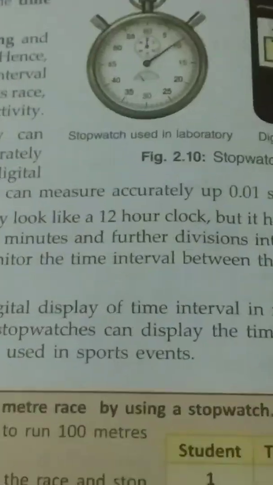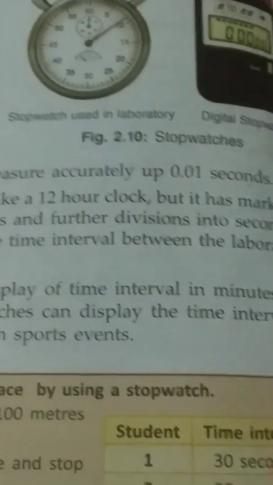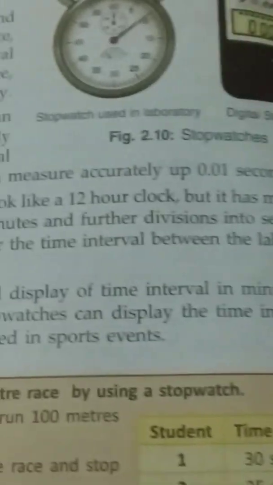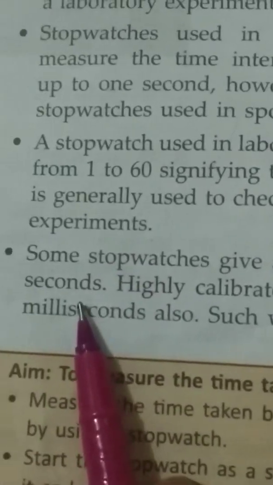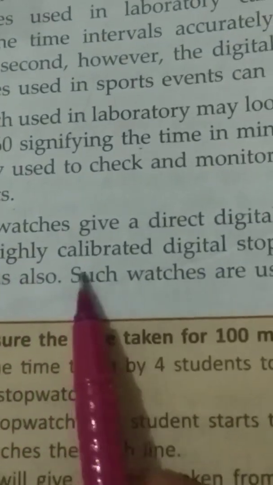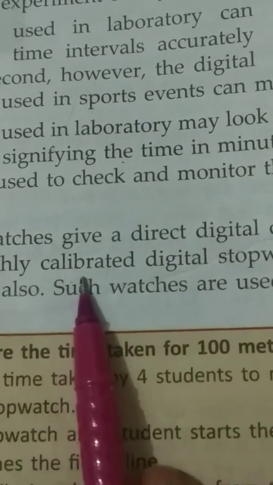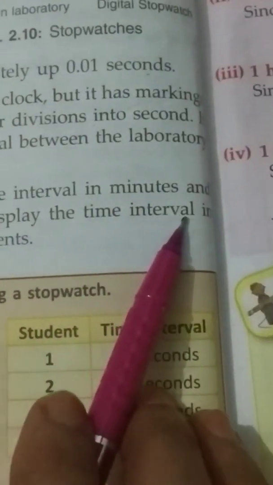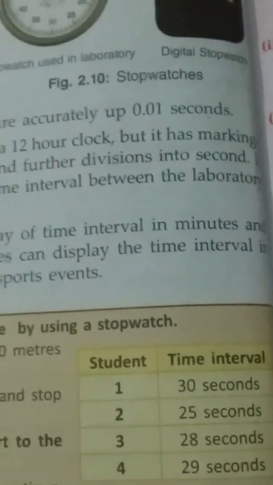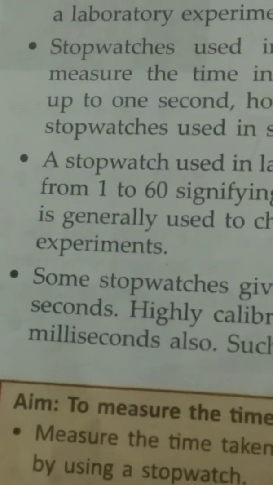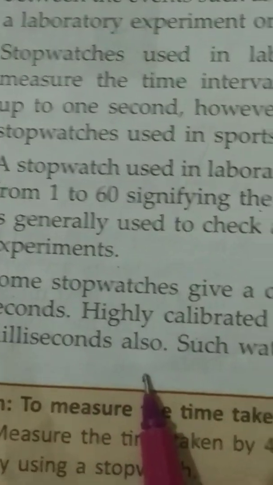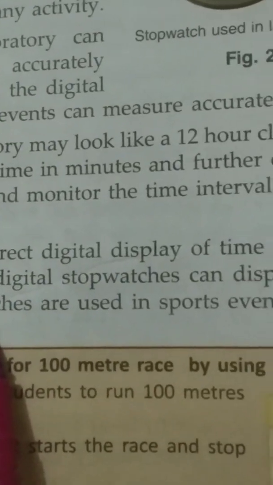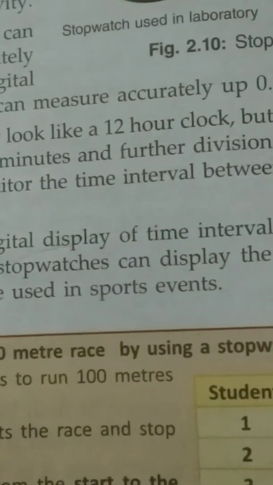Some stopwatches give a direct digital display of the time interval in minutes and seconds. Highly calibrated digital stopwatches can display the time interval in milliseconds. Such watches are also used in sports events.